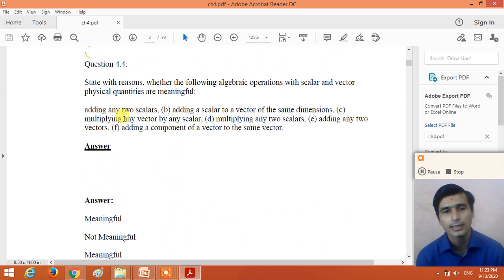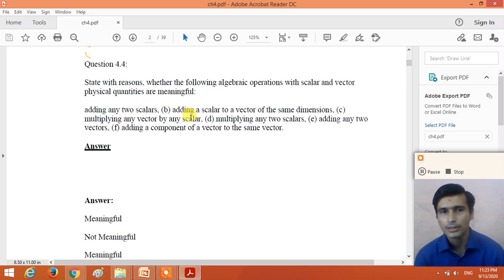The addition of the two scalar physical quantities is meaningful, right? So we can do addition of the two scalar physical quantities if and only if both physical quantities have the same dimension. Or we can say that they have the same unit, right? So adding two scalar physical quantities is meaningful if and only if both have the same dimension.